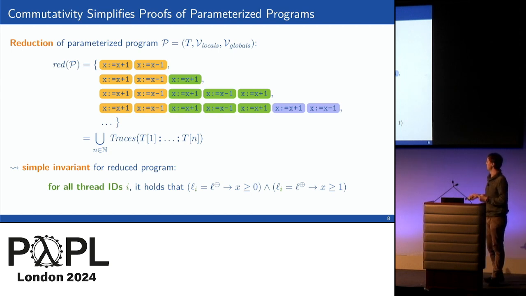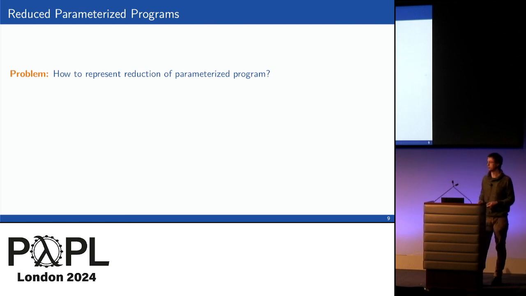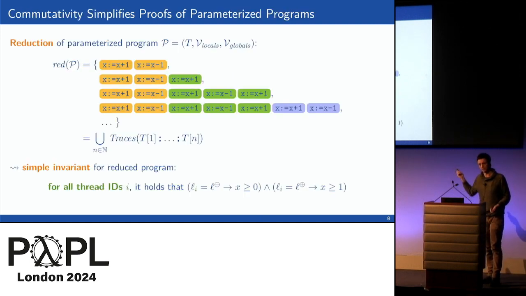What a wonderful observation. But how can we actually use that in a verification approach? Well, one first problem that you encounter when you want to do this, especially in an automated verification approach, is that you need to somehow represent this reduction. Right? Here it was an infinite set of traces. We were going to need some finite representation.